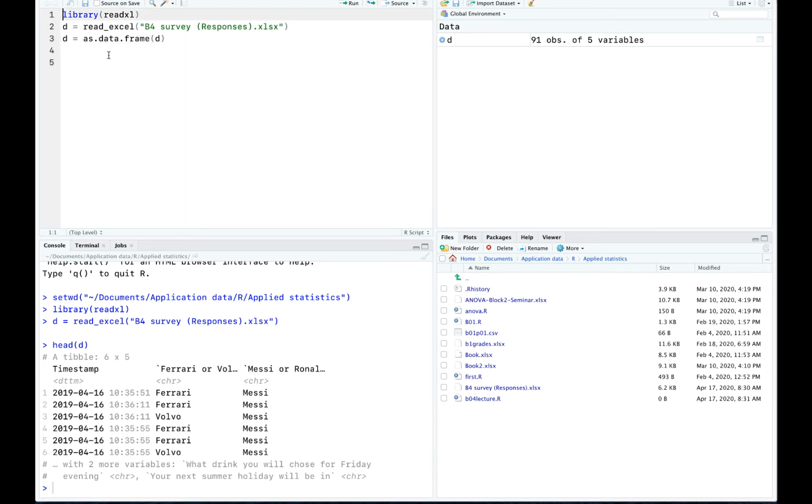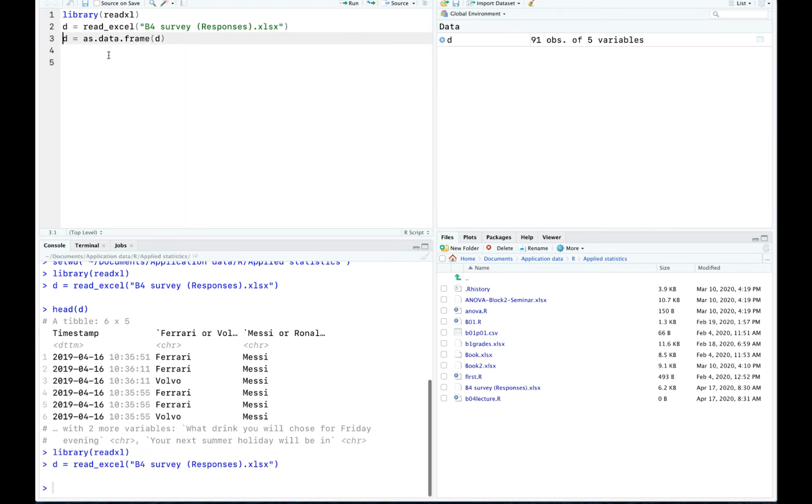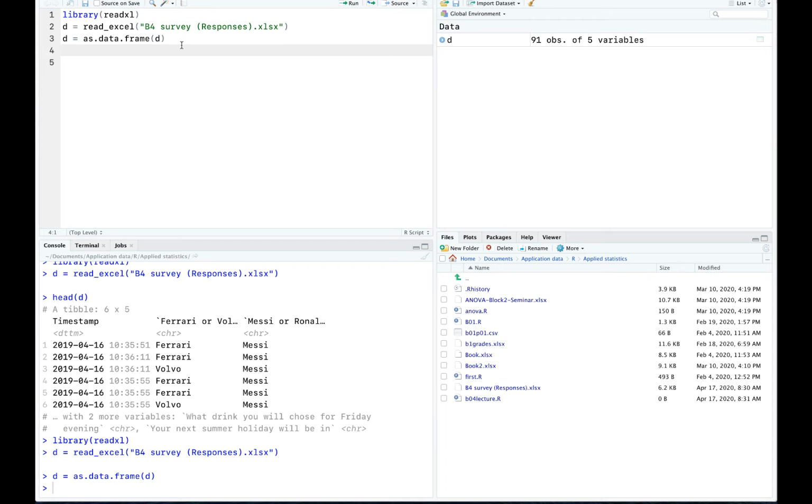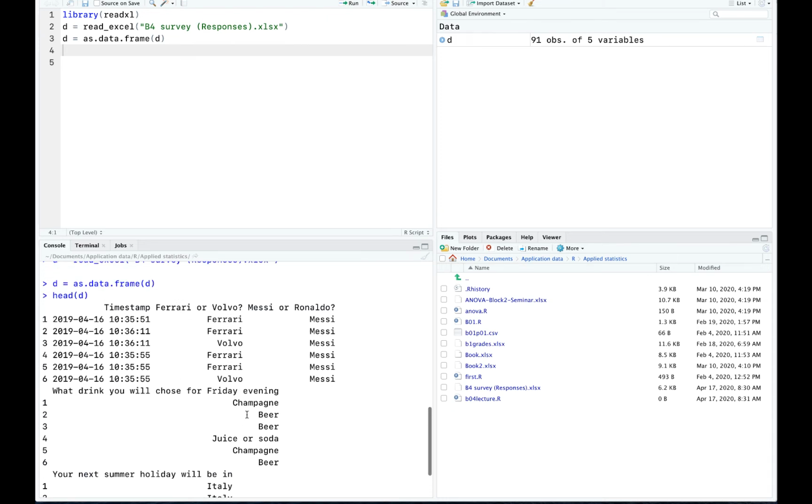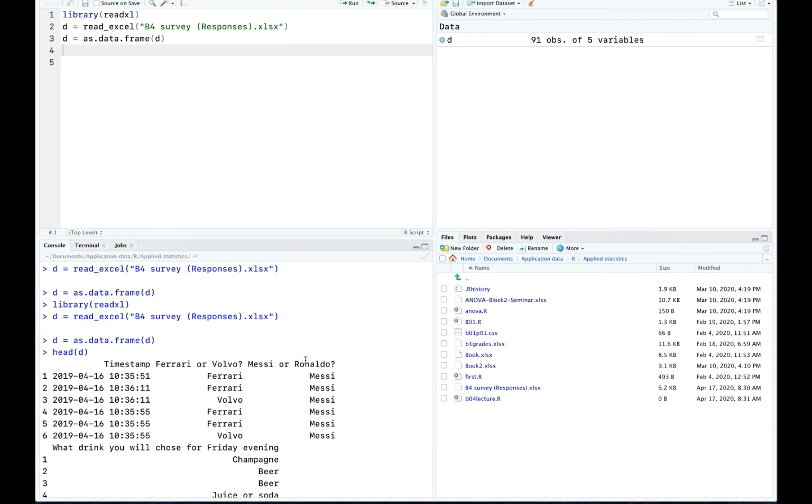And we know data frames very well. We know how to work with them. So if you don't know how to work with tables, always use this as data frame D after you read your Excel file using this read Excel. And that will actually remove most of the problems you have. Okay, now if I run it, you can see if I say head D, now I don't see all this varied information anymore. I have only the values, right?